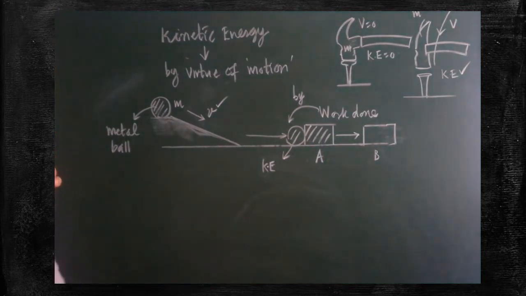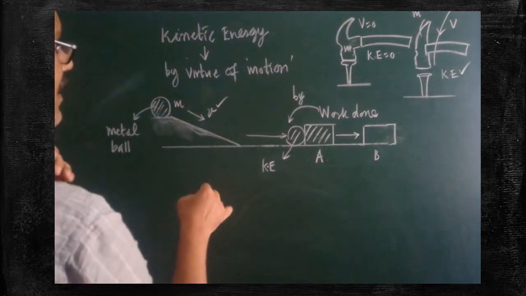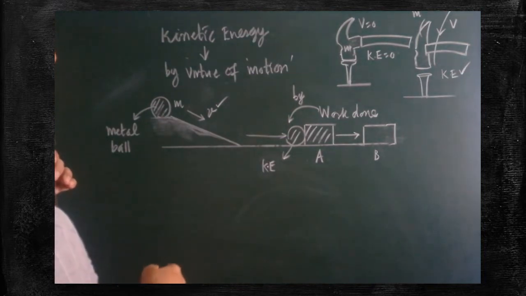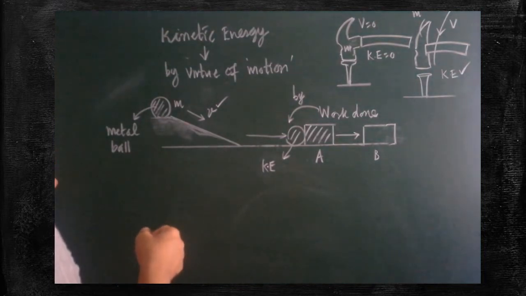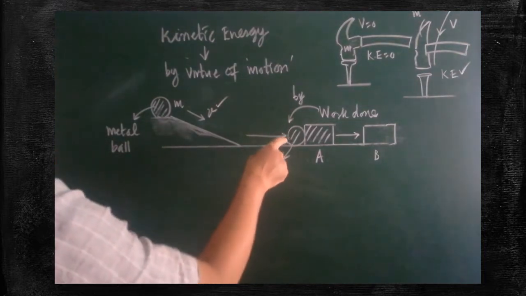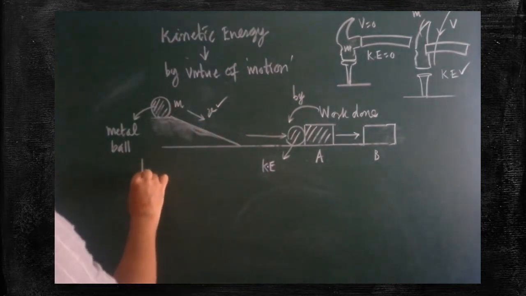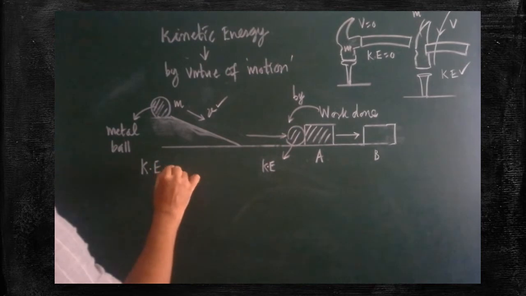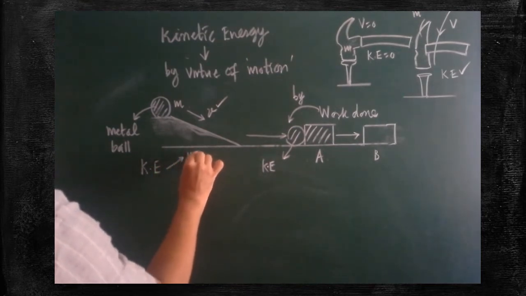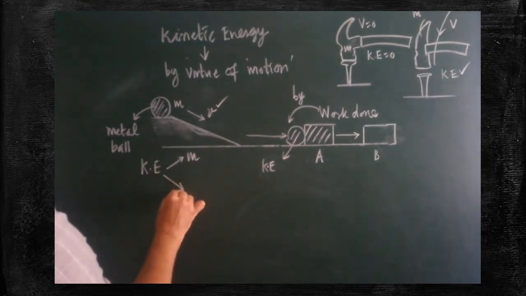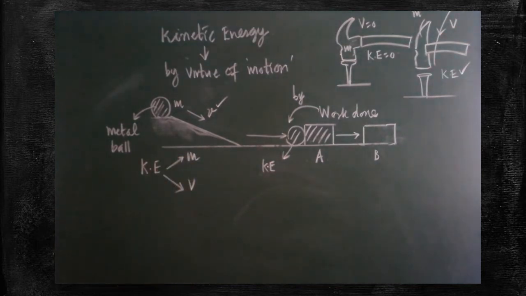Are you clear? The metal ball proves that it possesses some amount of energy by its motion. As long as the ball has velocity, we are able to calculate the kinetic energy. Therefore, the kinetic energy of any moving body depends on the mass of the body, and also on the velocity of the body.